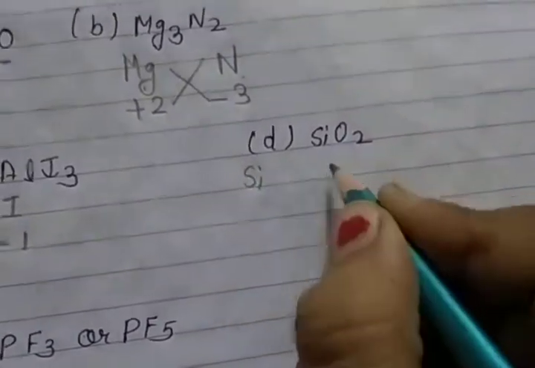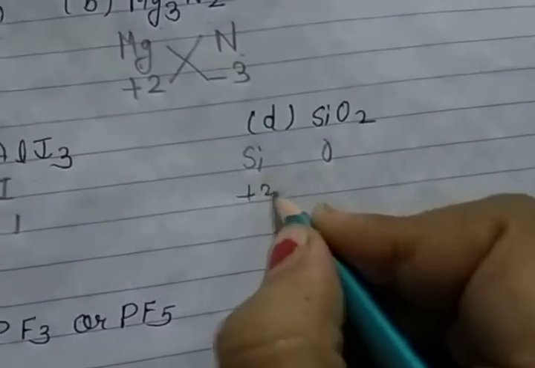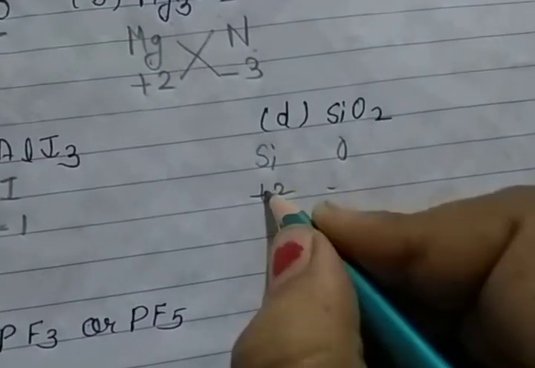Then D, silicon and oxygen. So silicon Si, oxygen O. So silicon plus 2, oxygen minus 2, silicon plus 4.